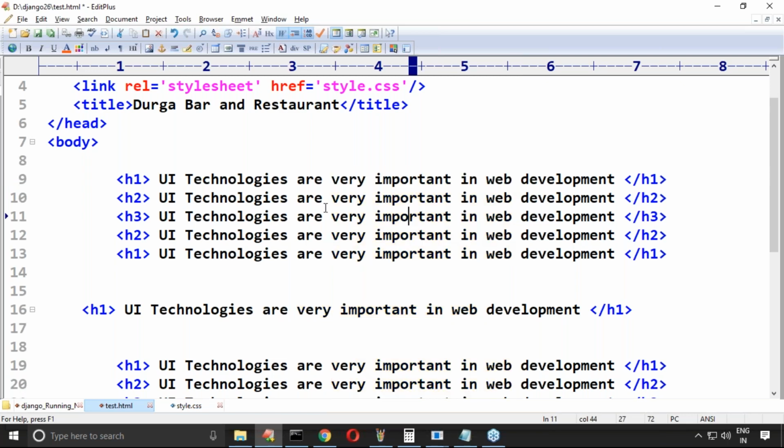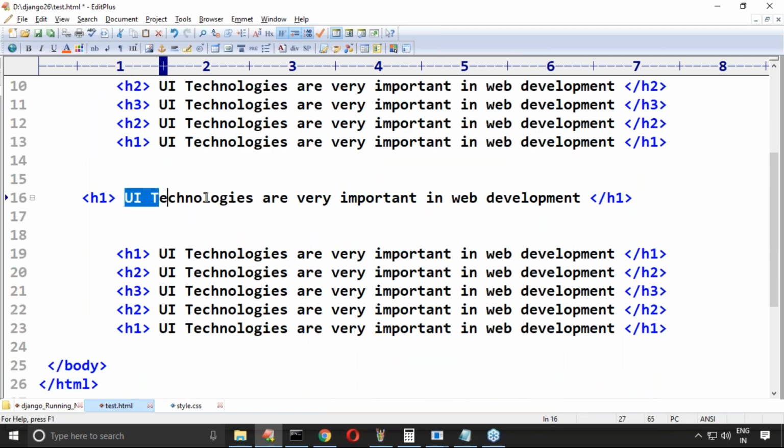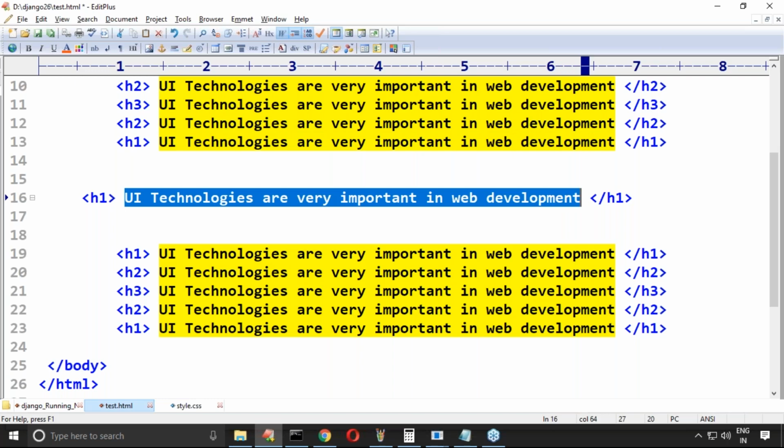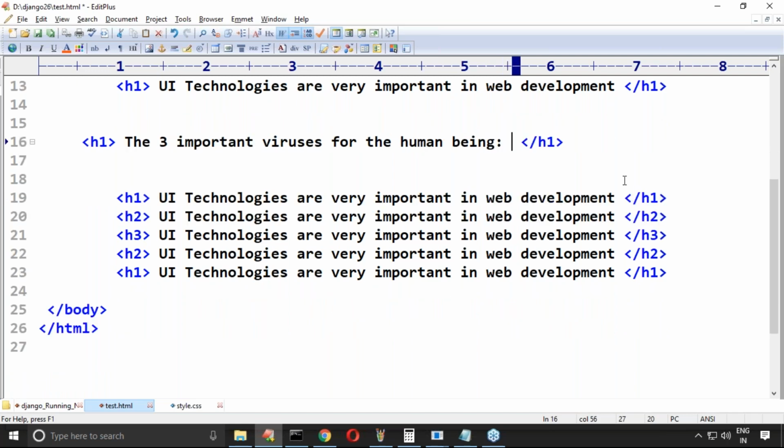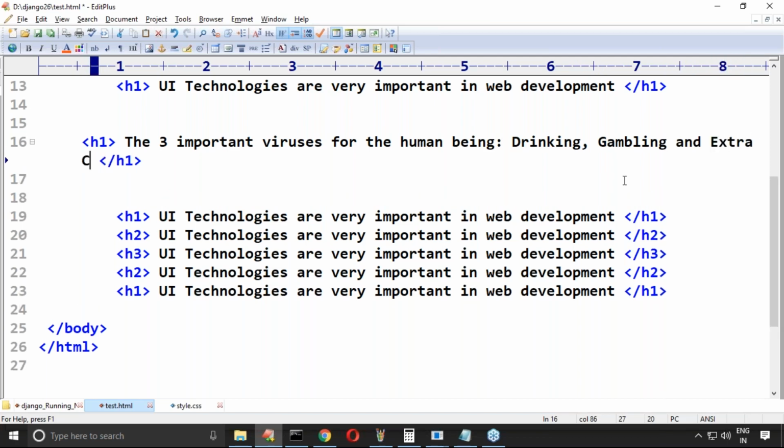Assume that here, I'm trying to take the three important viruses for the human being. The three important viruses for the human being are, okay, just I'm using drinking, next gambling and extracurricular activities.